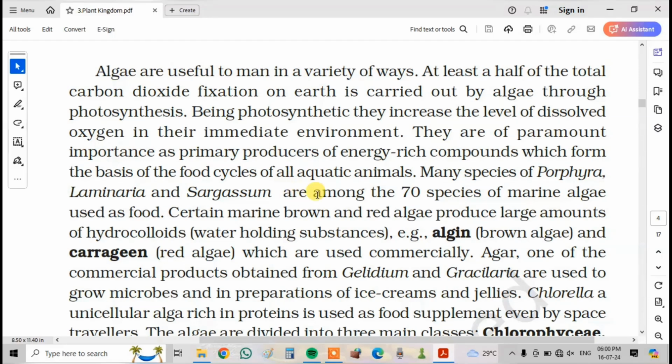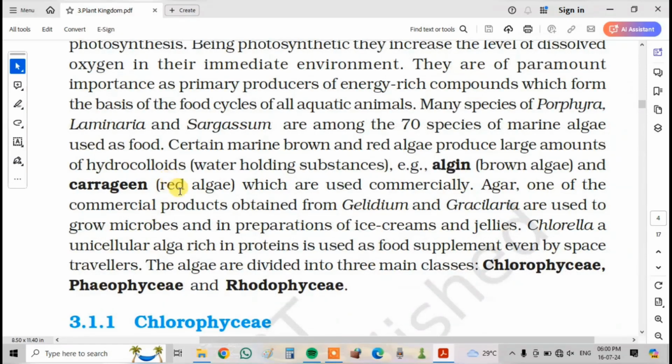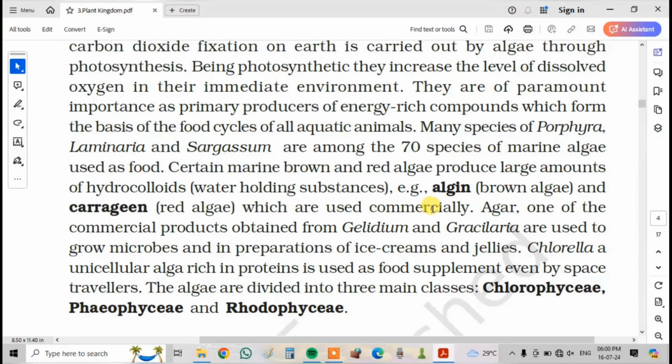Many species of Porphyra, Laminaria and Sargassum are among the 70 species of marine algae used as food. Certain marine brown and red algae produce large amounts of hydrocolloids, water holding substances, for example algin from brown algae and carrageen from red algae, which are used commercially.